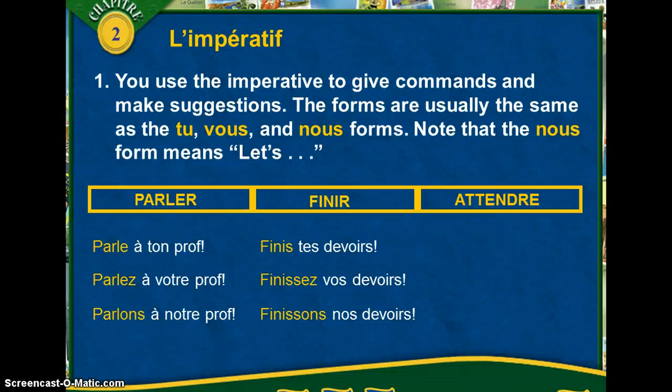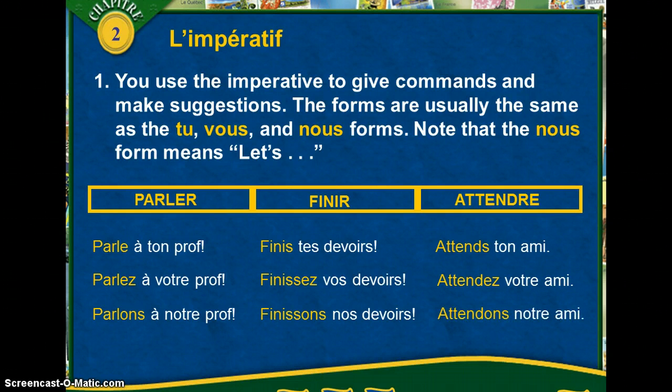A regular RE verb is just going to follow the same pattern here. Attends ton ami. Attendez votre ami. Attendons notre ami. So what's happening in all of these sentences is we're simply taking out the subject pronoun. There is no tu, there's no vous, and there's no nous in here, just the verbs. If you think about it, the same thing happens in English. You're talking to your teacher, talk to your teacher. You finish your homework versus finish your homework.